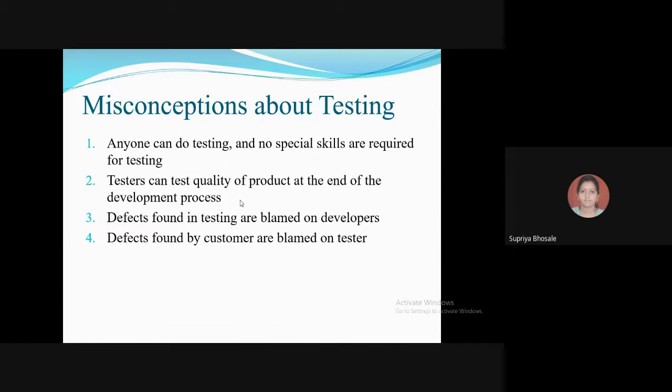And then, defects found by the customers are blamed on the testers. This is also wrong. Why? Because the testers perform testing by executing a few test cases and try to cover some part of the software program to check whether the program performs as intended or not.